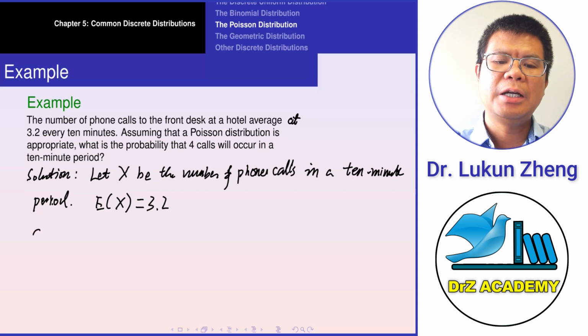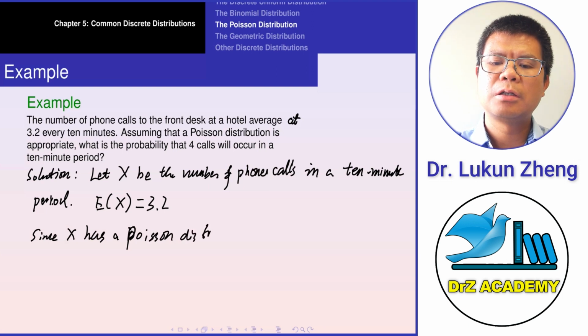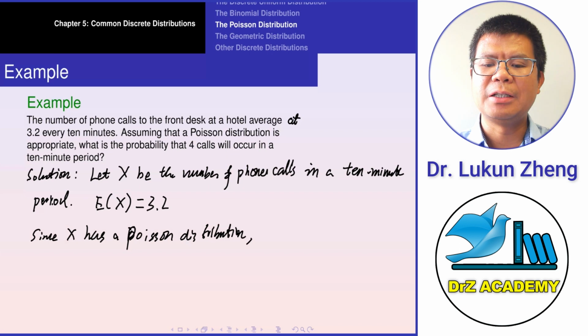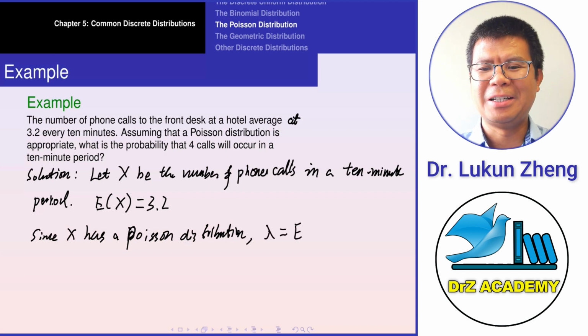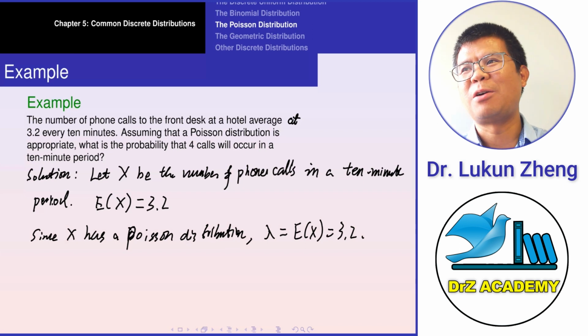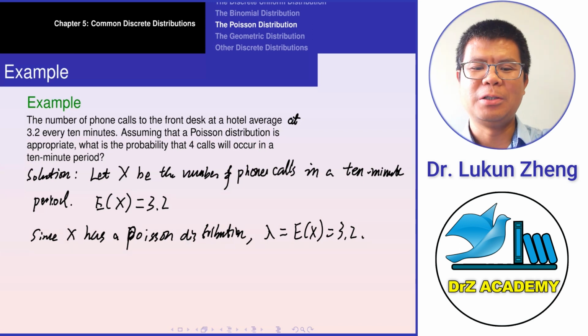Since x has a Poisson distribution, we know that lambda equals the expectation of x, which is 3.2. So x has a Poisson distribution with parameter lambda, which is 3.2.